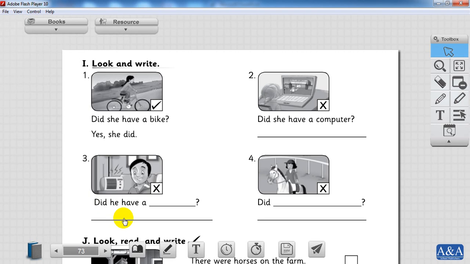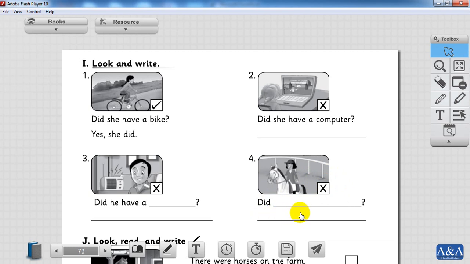No, he didn't. Number 4. Did what? I want all of you to complete this question. Did she have a horse? Bravo. So right here, did she have a horse? So what are we gonna say here? Yes or no? According to this one. Bravo. X. So we're gonna say no, she didn't.